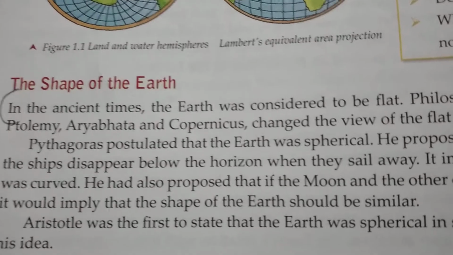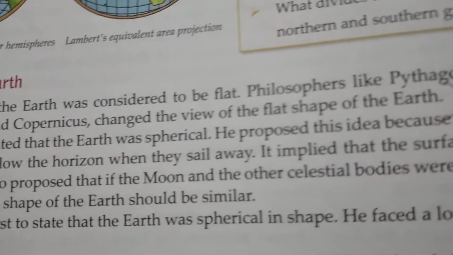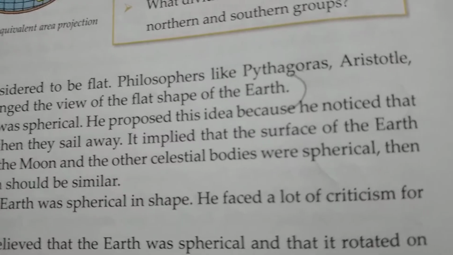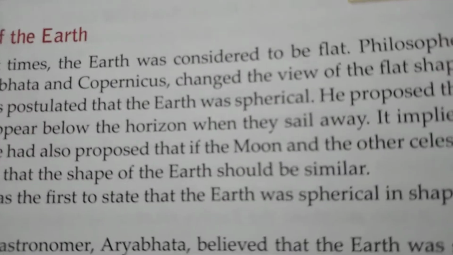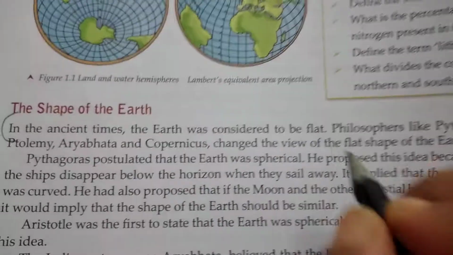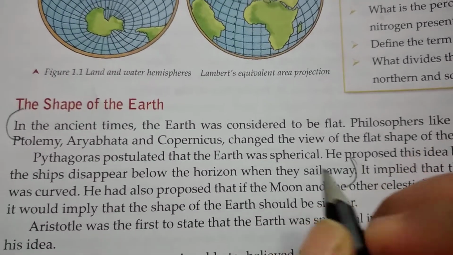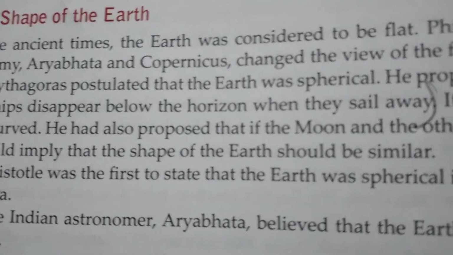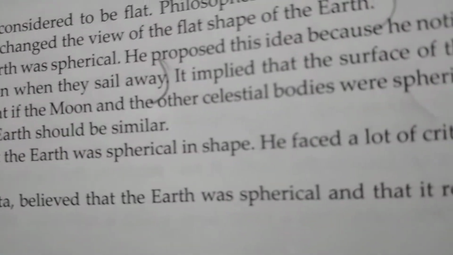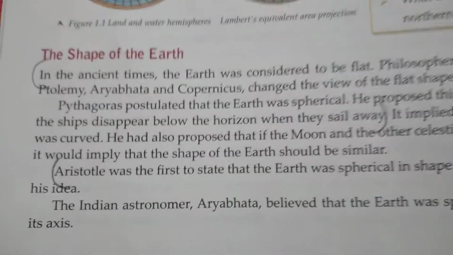Pythagoras postulated that the Earth was spherical. He proposed this idea because he noticed that the ships disappear below the horizon when they sail away. So the next paragraph is up to this much. Now we will again continue from here. That is, Aristotle was the first to state that the Earth was spherical in shape. He faced a lot of criticism for his idea.